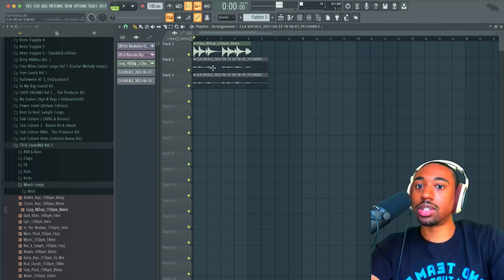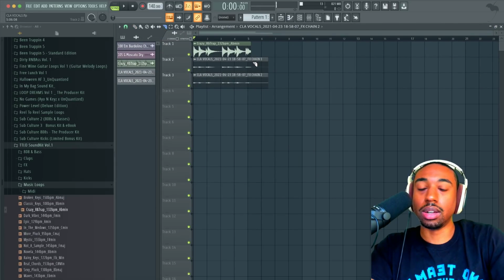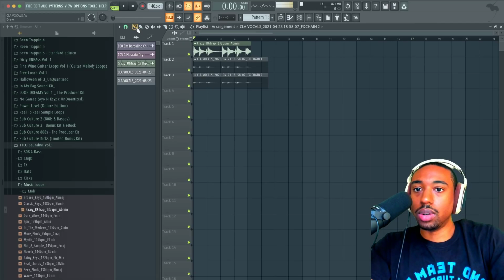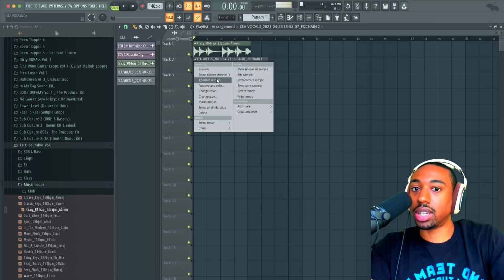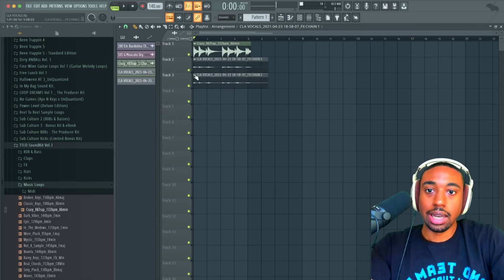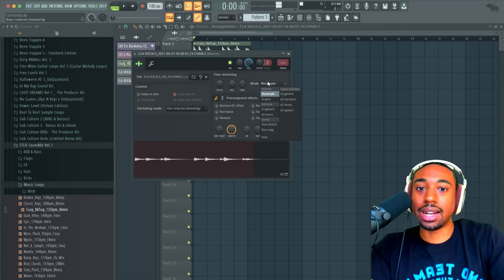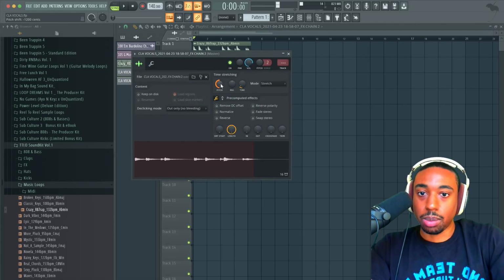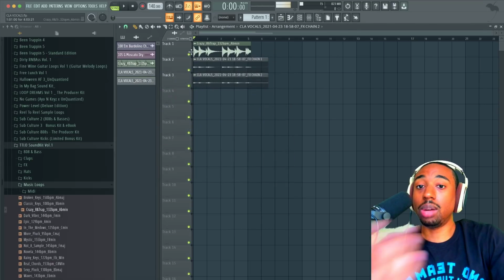All right, now that should give us 2 tracks. So you see these 2 tracks right here. And all I'm gonna do now is go to each one of these tracks, go to Channel Settings, then Mode, Stretch Mode, and then pull down the pitch. And now we have something that you can't get inside of a plugin. So we're gonna pull this down an octave. You could pitch one up an octave, one down an octave.